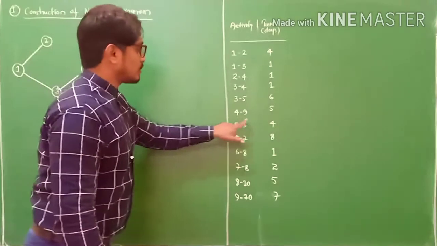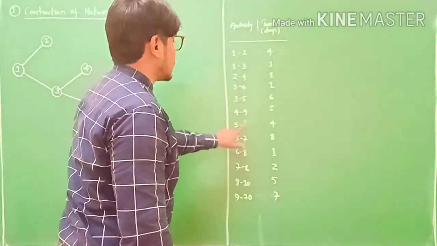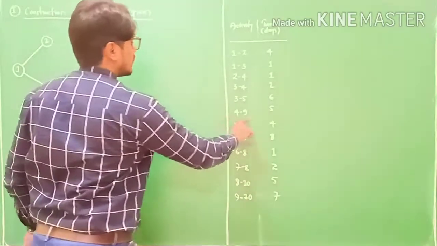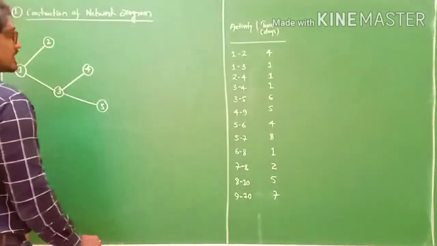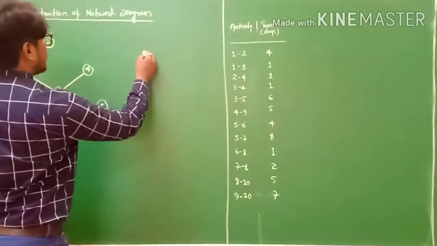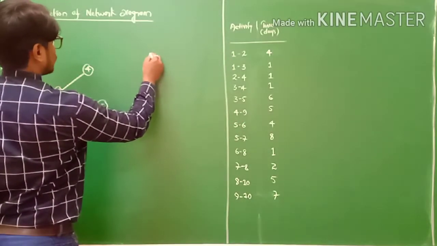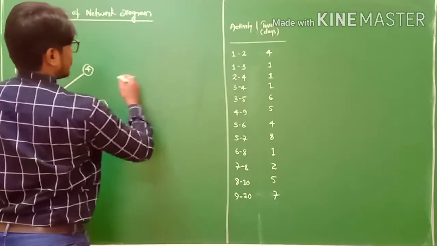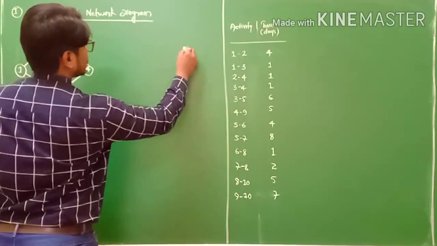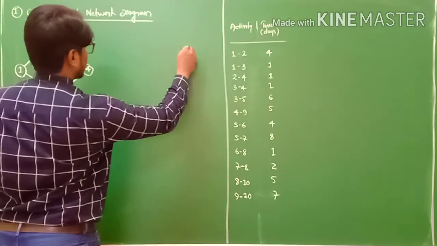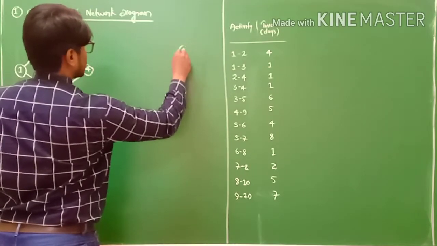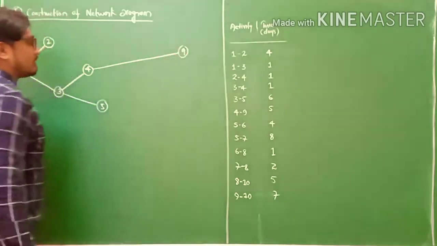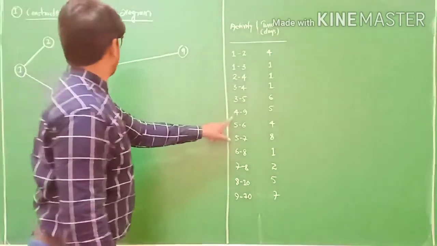Then 4 to 9, 5 to 6. First I'll take 4 to 9. Then 5 is between 6 and 7. So 4 to 9, okay, I'll draw my line here. 4 to 9, because it is 5, we want 6, 7, 8, 9. So I'll take 4 to 9 here, cross symmetry. So this is our 4 to 9, friends. So 4 to 9 is done.